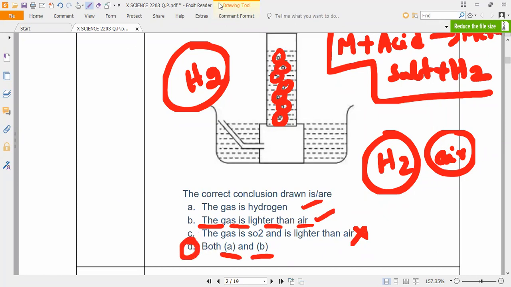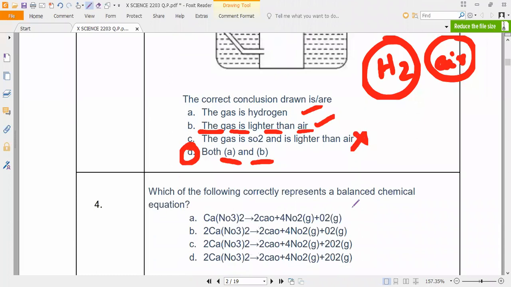Do you understand, everybody? Please call your friends. Jesse, do you understand? Arya, call Pranav, Dilipan and Dina. Girls also, Bhumika, are you there? Ashika is not there. Ashika and Anusri, just inform them. Padmavarshini is also not there. Just inform them this. Do you understand, guys? Both A and B is the correct answer.